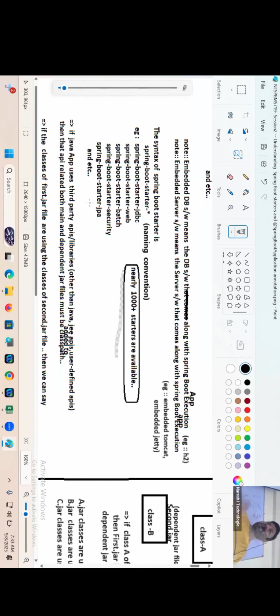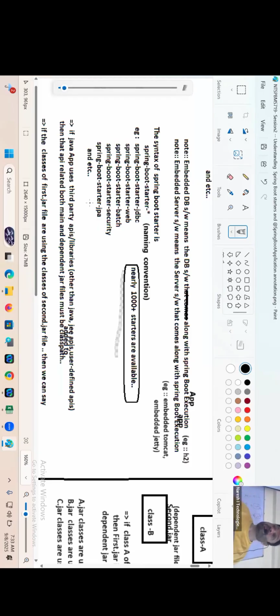When you add a normal jar in a Maven or Gradle project, you will get the main jar file and dependent jar files till the bottom of the hierarchy. That's it. When you add starters, you will get the starter-related main jar and dependent jars till the bottom, whatever dependents are there, they will come. Plus, relevant jars also will come.